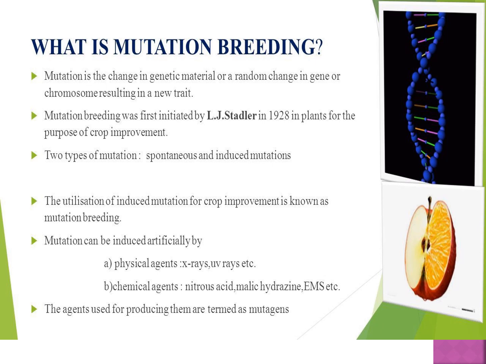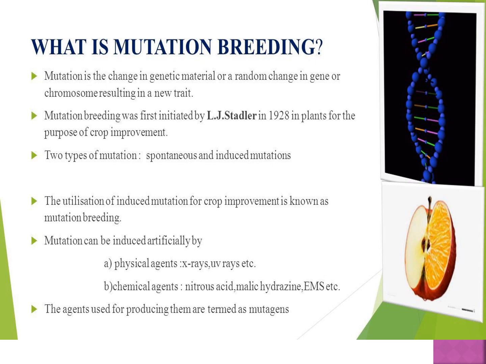The agents used for producing them are termed mutagens.